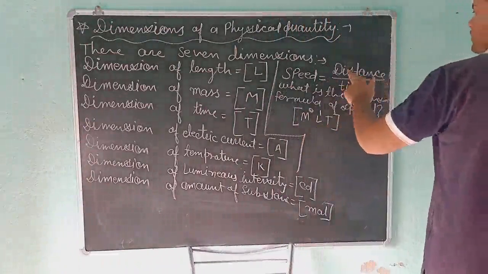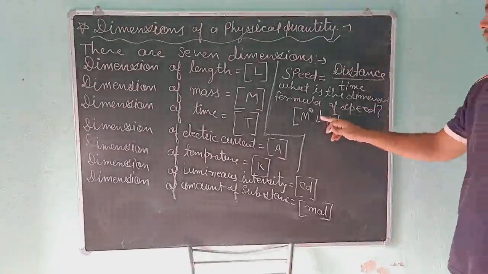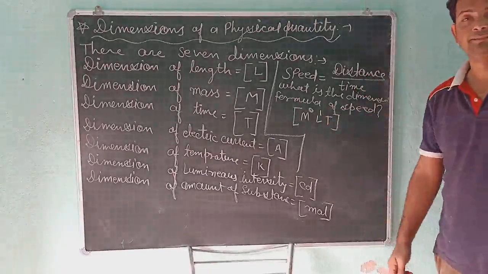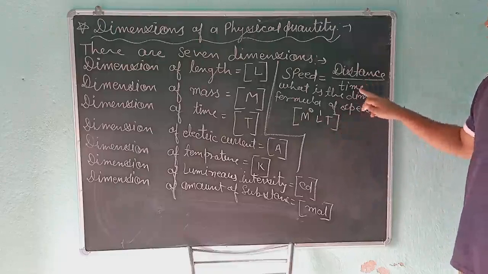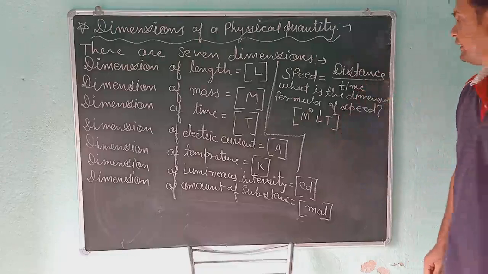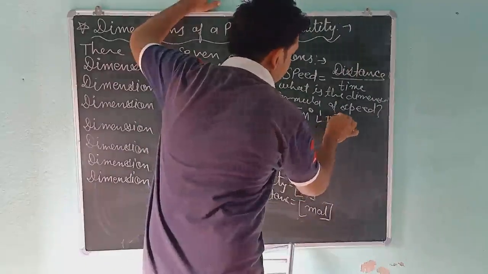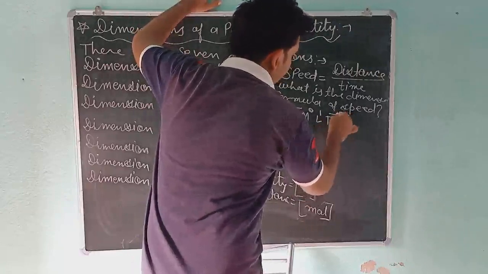The power of the distance is 1, so L1. And upon time, T for time, but here T is on the lower side. So I will write here T to the power minus 1.